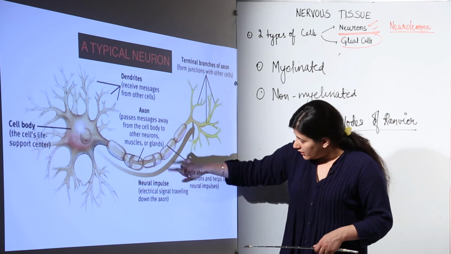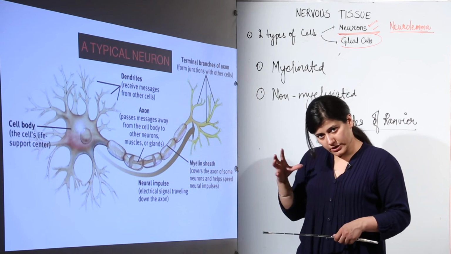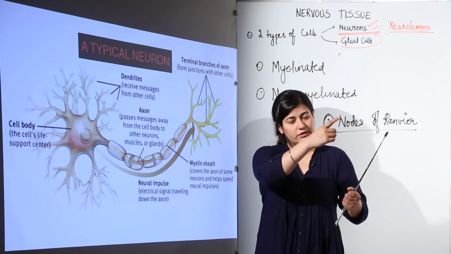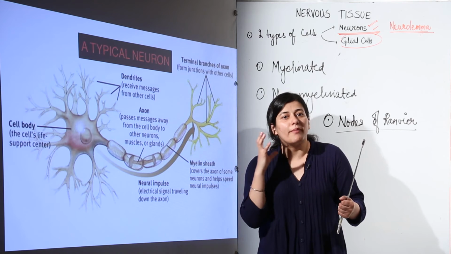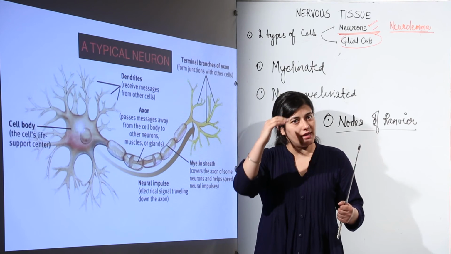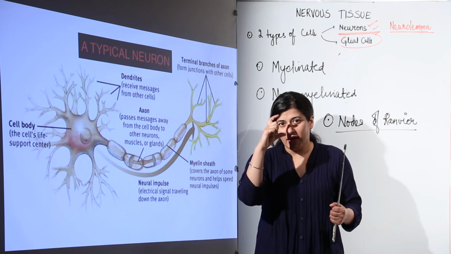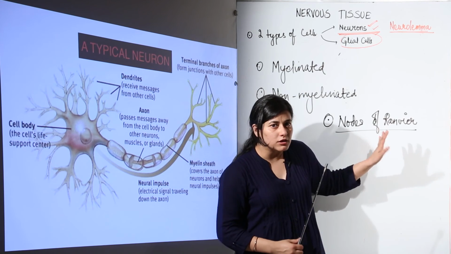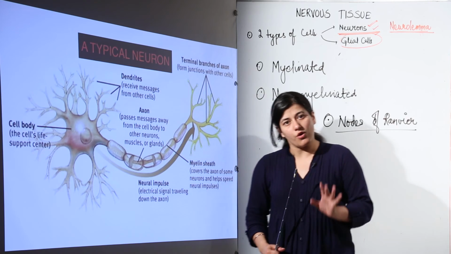Supposedly you are inside the axon, you would be surrounded by an axolemma, and over that axolemma there would be a lot of coiling of the myelin sheath. Wherever that myelin sheath would be absent, the axolemma would be exposed, and that particular point is known as node of Ranvier.